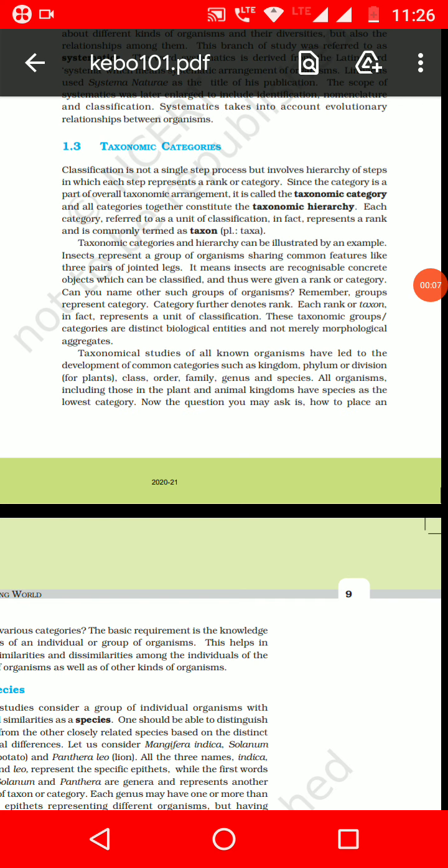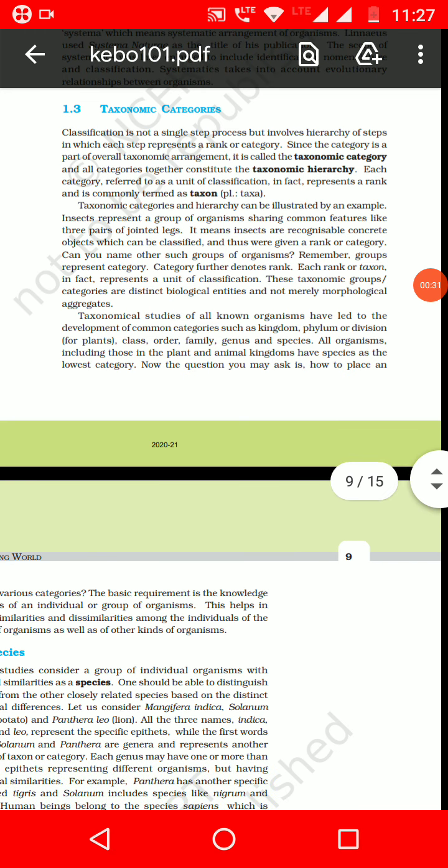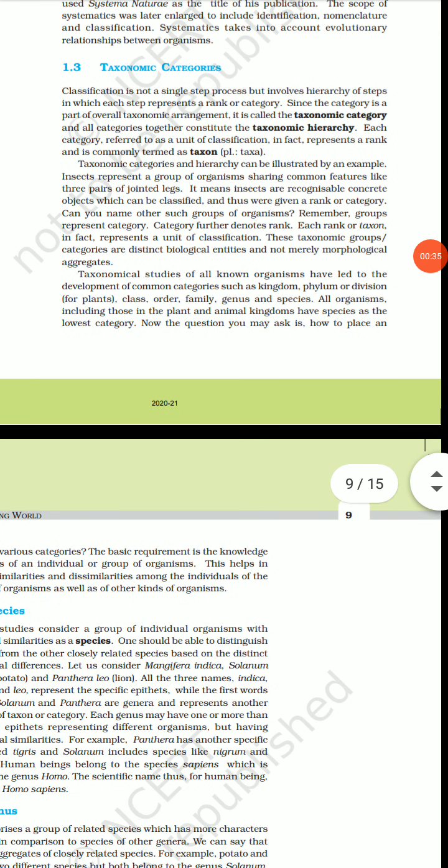So today we'll be discussing the taxonomic categories. We have earlier discussed in class 11 biology, in the first chapter, The Living World, what is biodiversity, how organisms are named, what is nomenclature, what is taxa, what is taxonomy, and what is systematics. Okay, so next coming to the taxonomic categories.